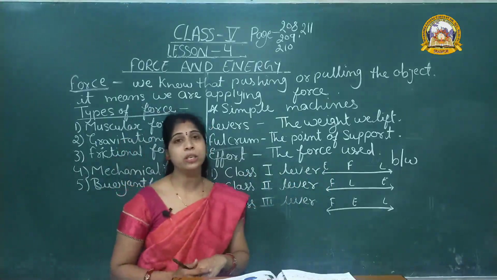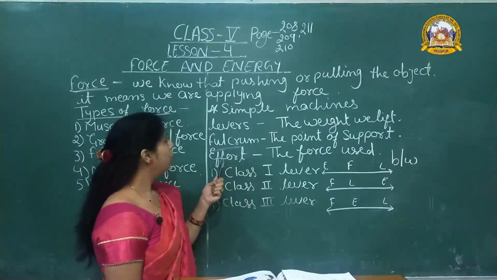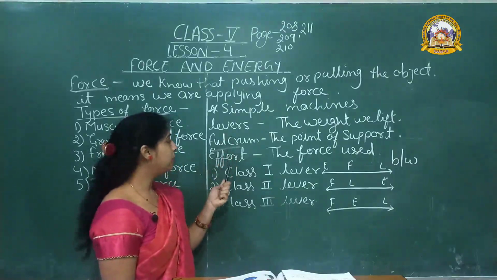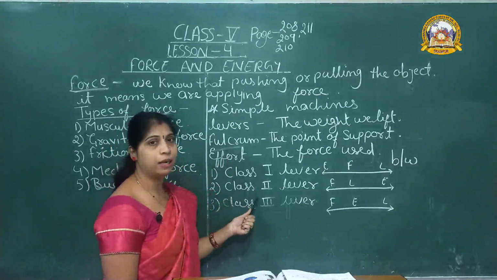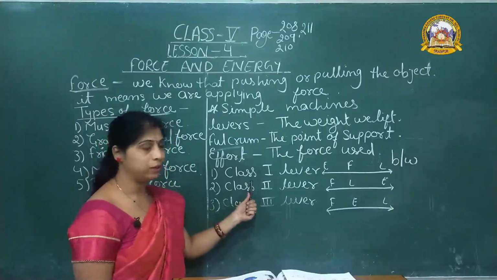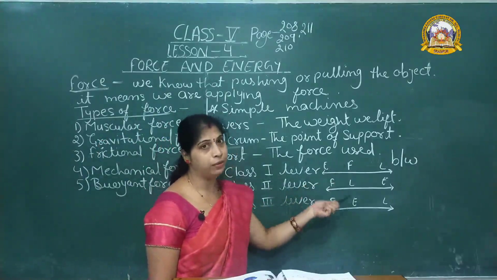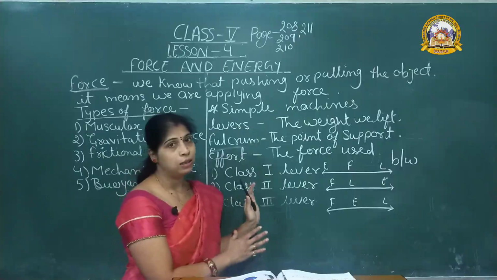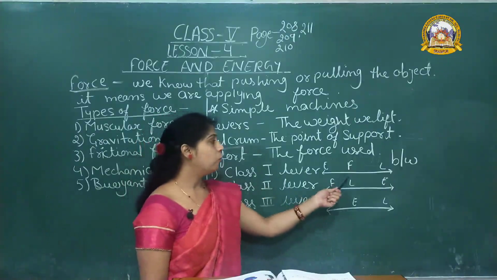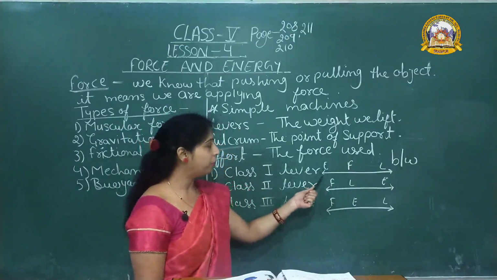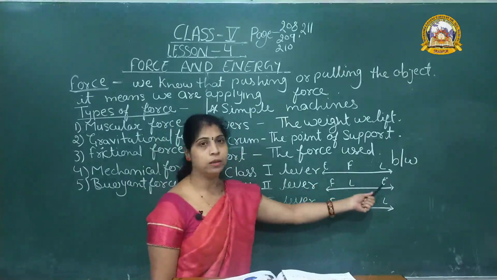On the basis of the position of load, fulcrum and effort, levers are divided into three categories: class first lever, class second lever and class third lever. Students, you just remember only one thing, which is present in between. So you can understand the class 1 to 3 levers. In class first lever, the fulcrum is present between the effort and the load.